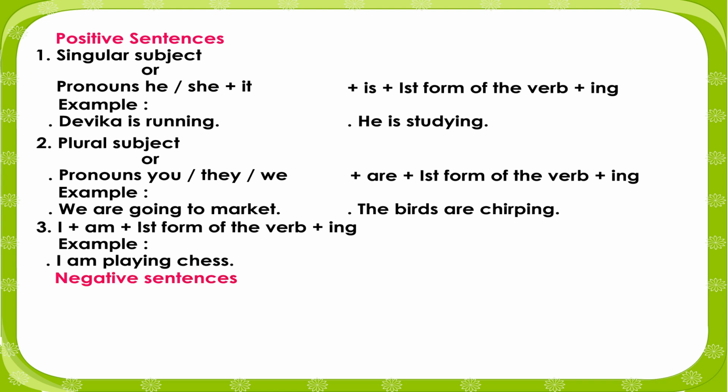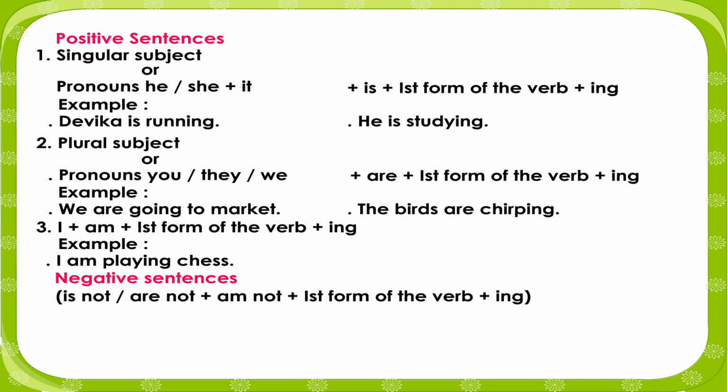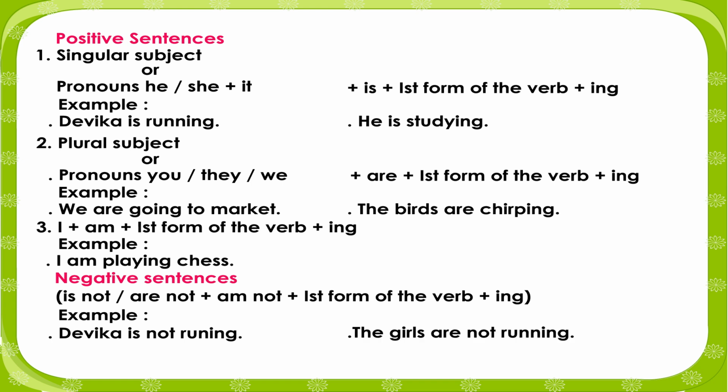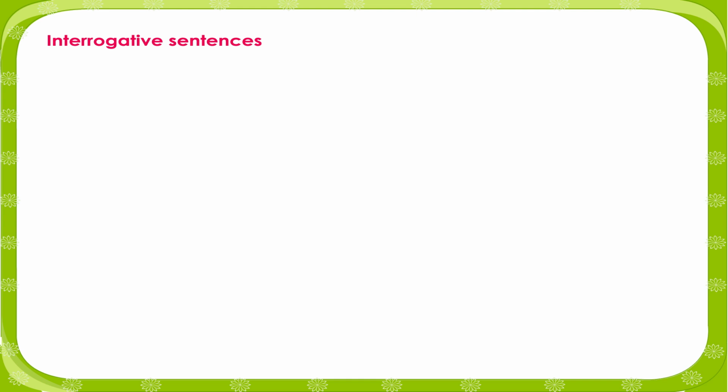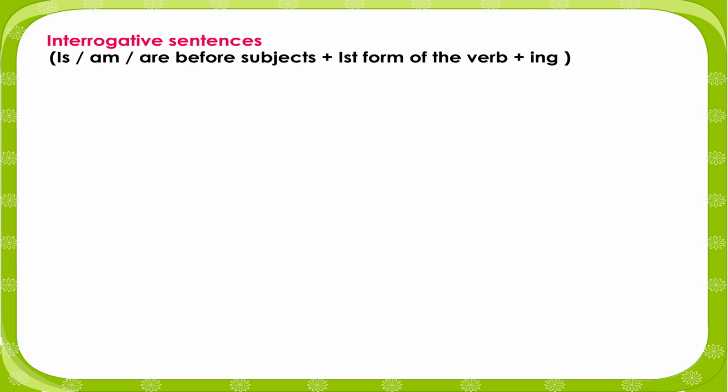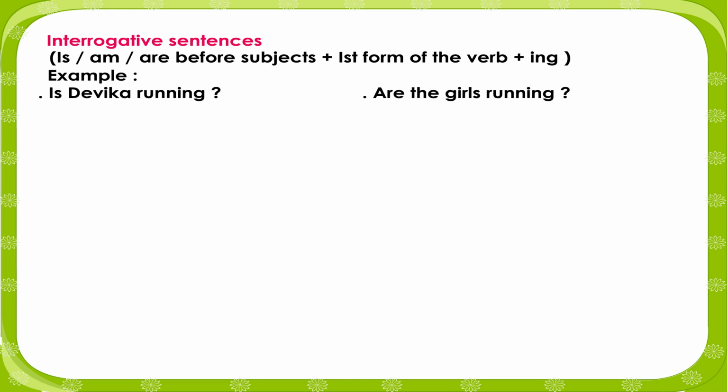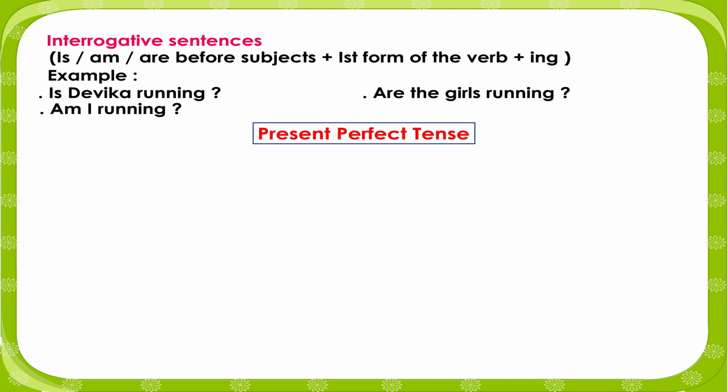Negative sentences: is not, are not, am not plus first form of the verb plus ing. Example: Devika is not running, the girls are not running, I am not running. Interrogative sentences: is, am, are before subjects plus first form of the verb plus ing. Example: Is Devika running? Are the girls running? Am I running?